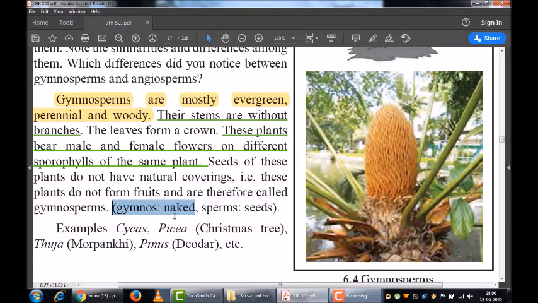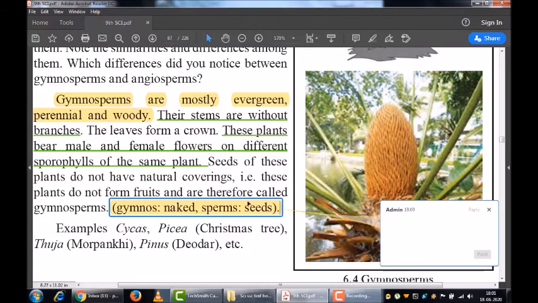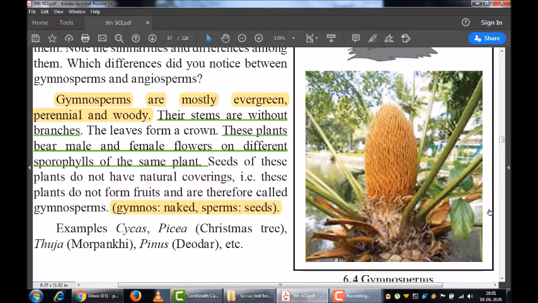Okay, and that's why this name is given, gymnosperm. Gymnosperm is what? Naked seeds. Gymno means naked, and sperm means seeds. So hence the name is given to this particular division, known as gymnosperms, means seeds of these plants are naked. You can underline this highlighted section.